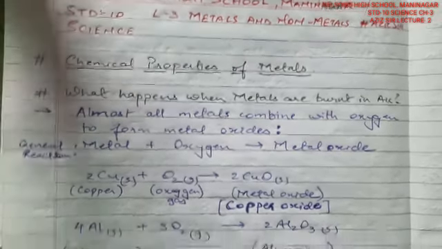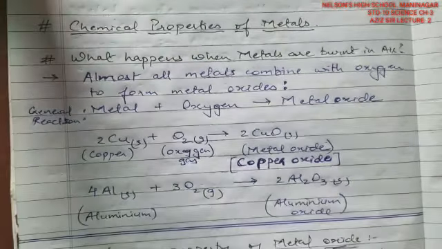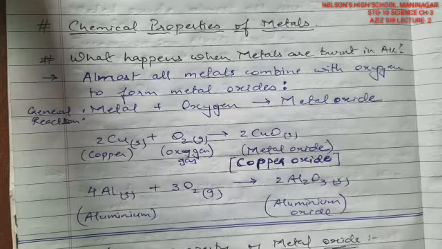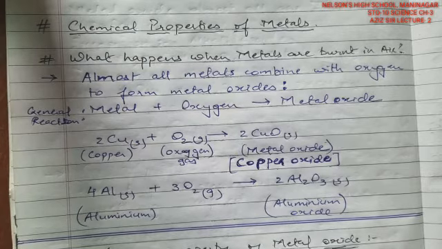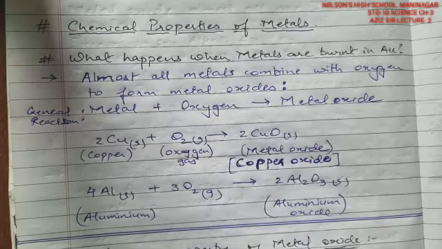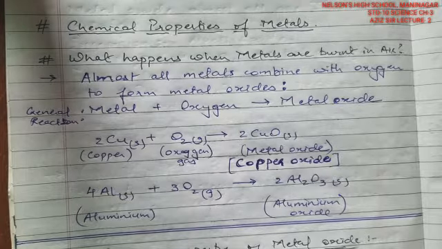In this particular lecture, we are going to learn the chemical properties of matter. First of all, we'll start with metals reacting with oxygen. Now, as far as we know, generally metals react with oxygen and form metal oxides. Some of them need to be heated, some of them form readily at ordinary temperature, and some of them react vigorously.